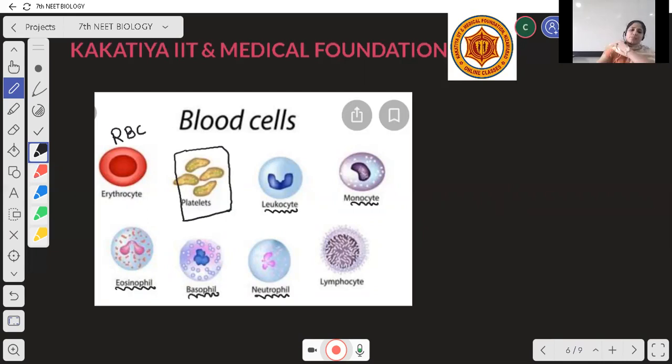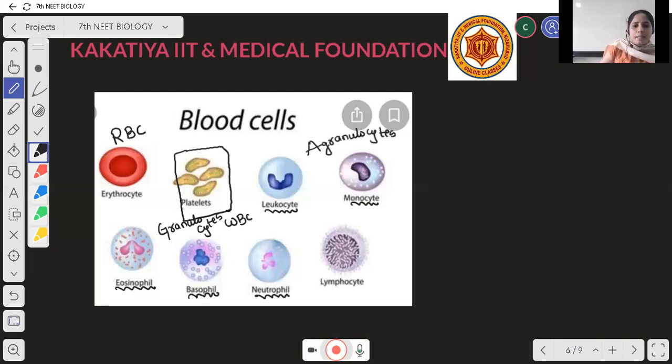These 5 types of blood cells are called WBC, white blood cells. Eosinophils, basophils, neutrophils are called granulocytes. Leukocytes and monocytes are called agranulocytes.